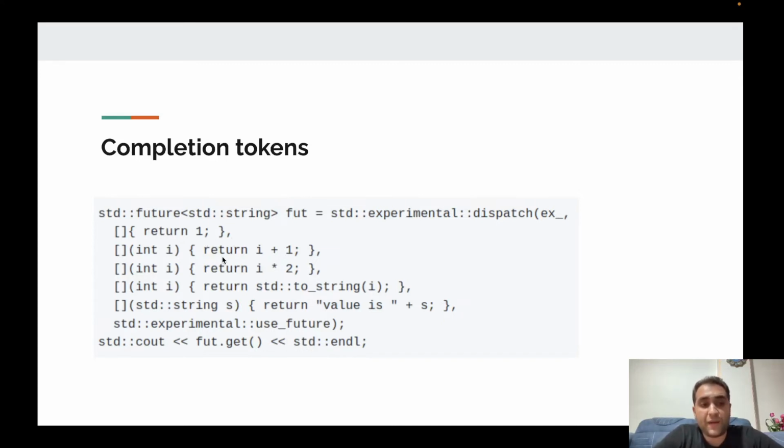Here we have passed 5 completion handlers to the dispatch function. The execution context will run the first completion handler first, and then it will pass the return value to the next completion handler, and so on. And finally, it returns the final result through the future. It means at this point, this string will be printed.